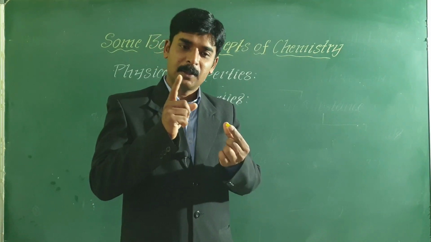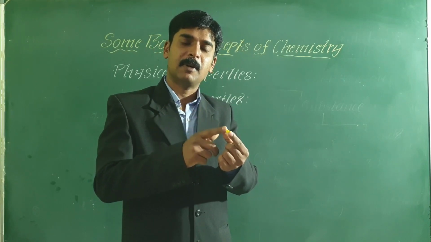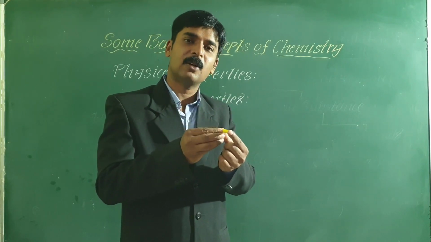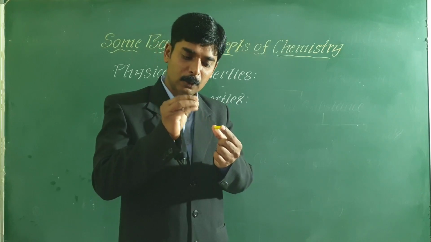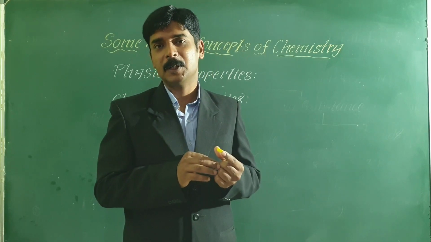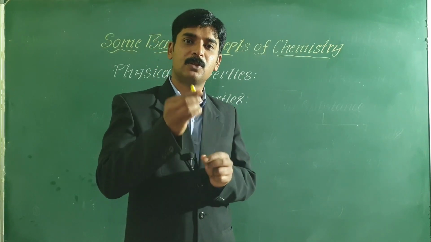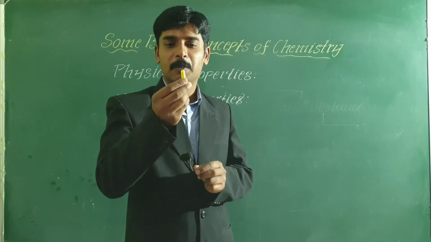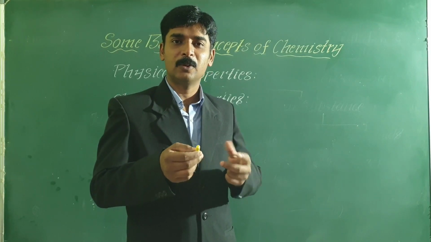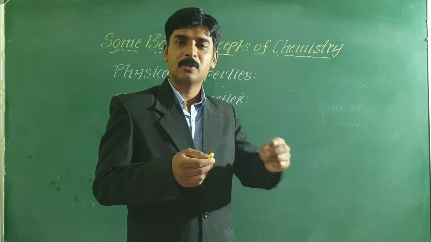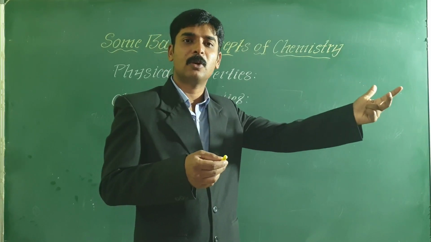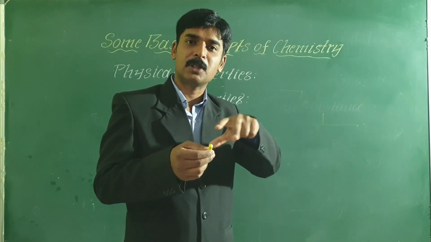You can speak about its color, density, mass without doing anything to this chalk piece, right? But if I ask you whether this chalk piece is acidic in nature or basic in nature, then you may have to treat it with some base so that it will give a new compound, that is salt and water, that is, its composition is changed.